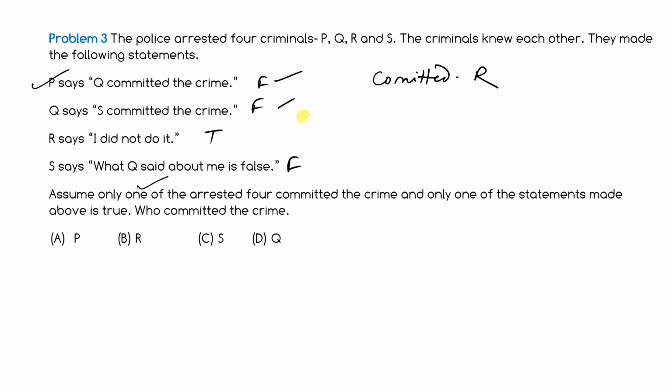So who committed the crime? R. Okay. What Q said about me is false. So that what is it then? What Q said about me is false.